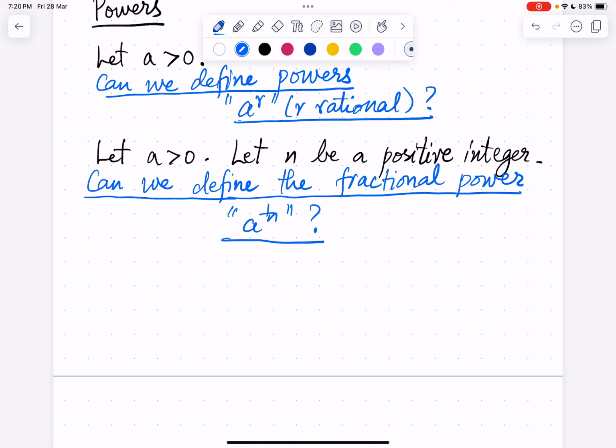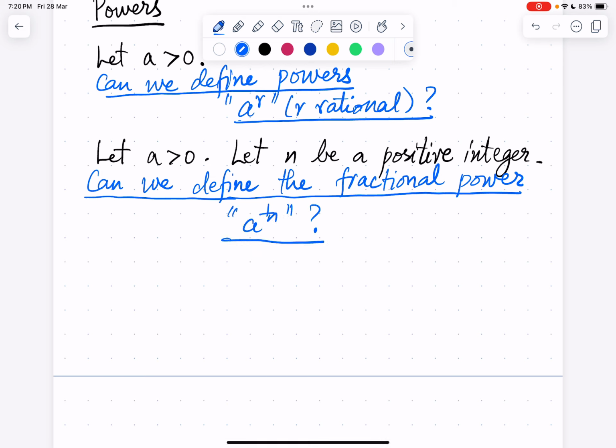Then the unique positive real box such that box power n is equal to a is called the nth root, a power 1 by n. So the unique positive real box such that a box power n is a is called a power 1 by n.